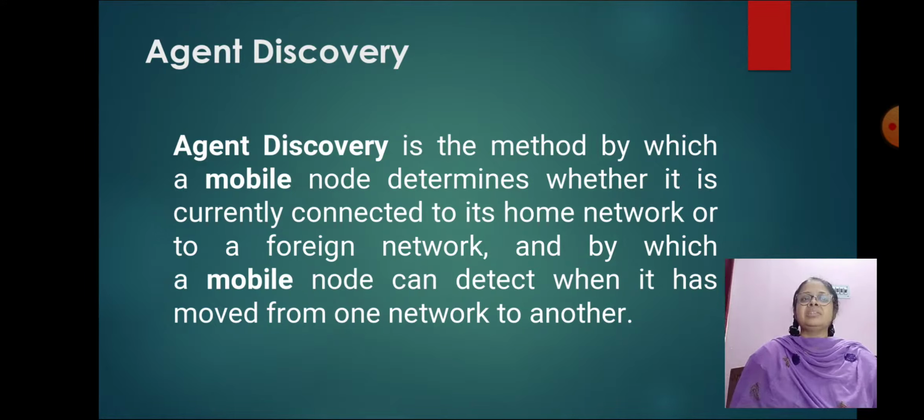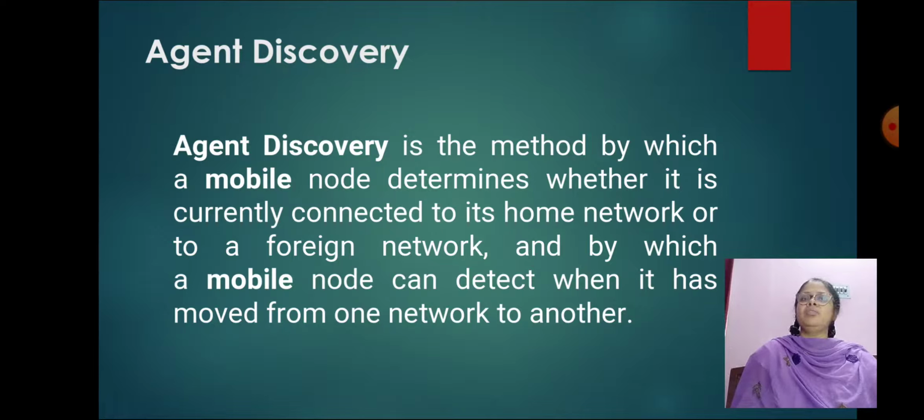Agents advertise their presence by periodically broadcasting their agent advertisement messages. The mobile node receiving the agent advertisement messages observes whether the message is from its home agent and determines whether it is in the home network or a foreign network.